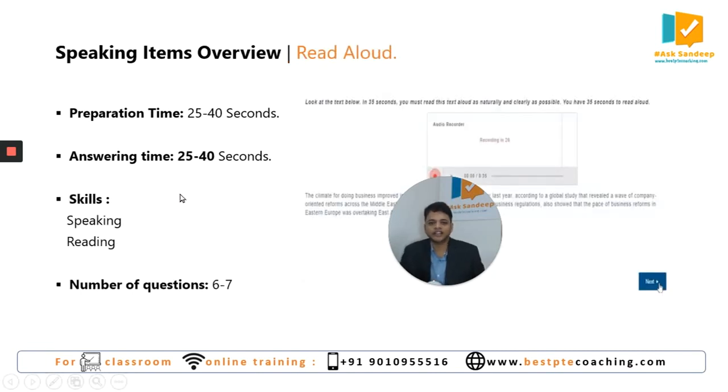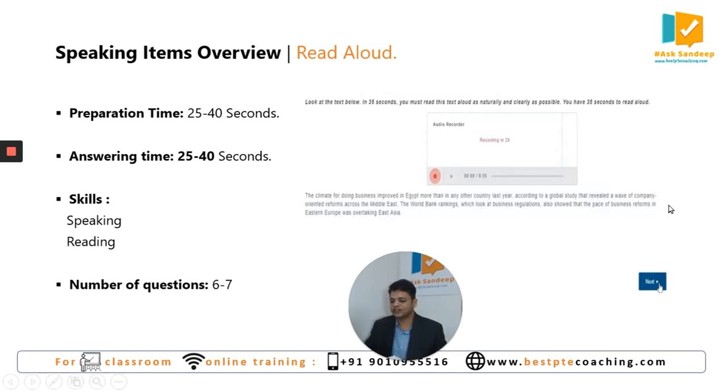And the second question type in speaking is read aloud. You will be given a piece of text on the screen. When the text is given, you are also given around 25 seconds to 40 seconds of preparation time. In this preparation time, you have to rehearse and get ready, and you will be given an equal amount of answering time.